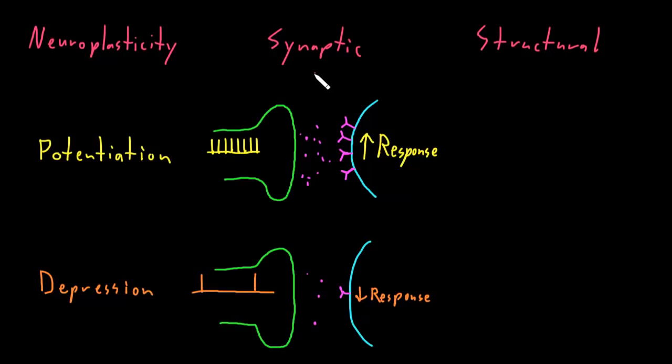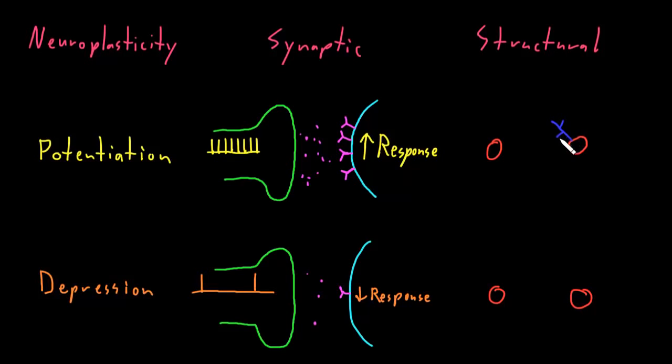Now, in addition to these changes at the level of individual synapses with synaptic neuroplasticity, we can also see changes in the total number of synapses between a neuron and its target cell that we can call structural neuroplasticity. So for example, let's consider a couple of chains of neurons. So let me draw a couple of neurons in a chain for each of these examples, the potentiation and the depression. And let's say they start out looking pretty similar.